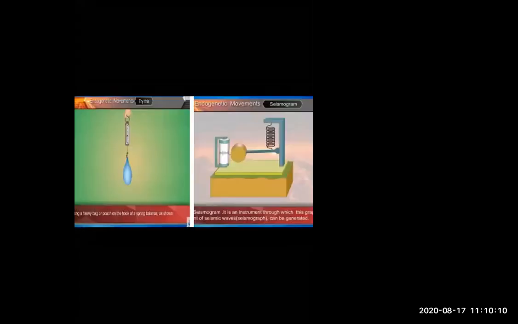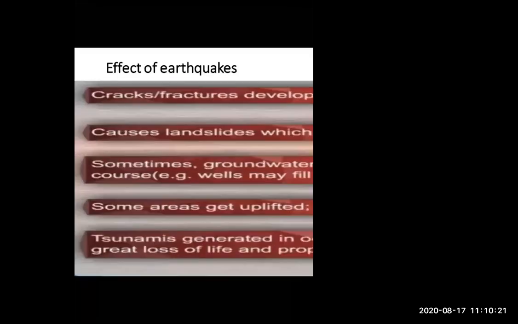So now we are going to the next part, that is the effect of earthquake. Now, what is happening because of the earthquake? There are many things that happen because of the earthquake. Yes, Simran, very good. It measures the magnitude of the earth's surface. Okay.